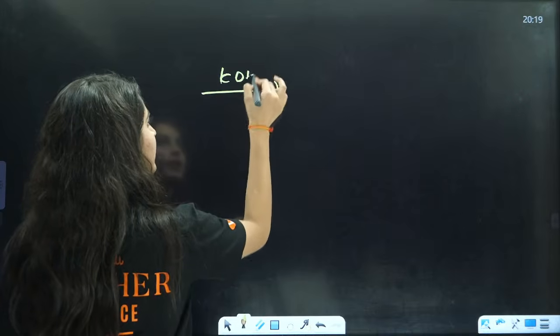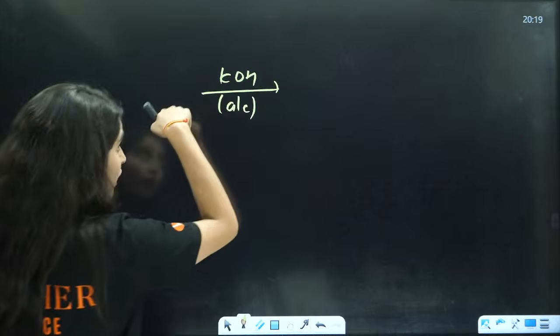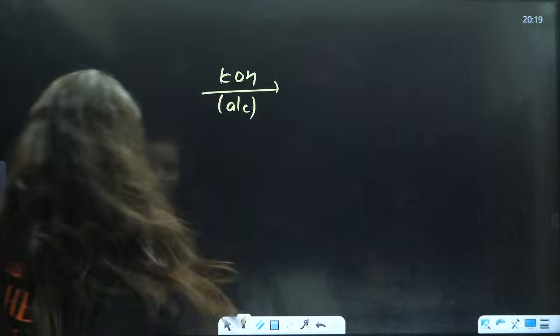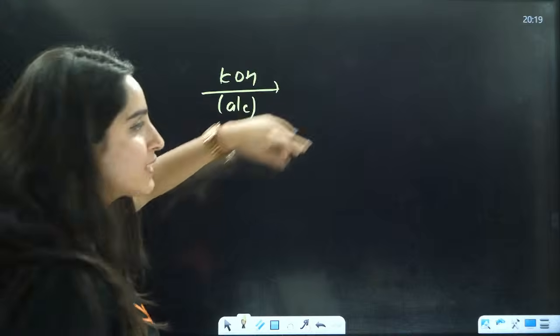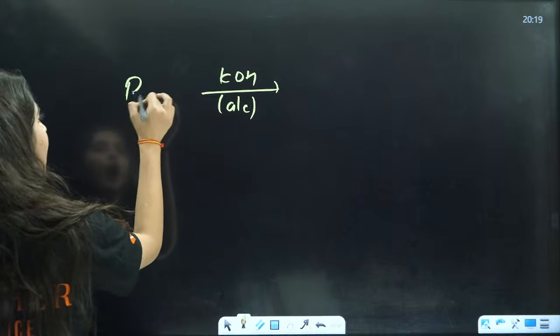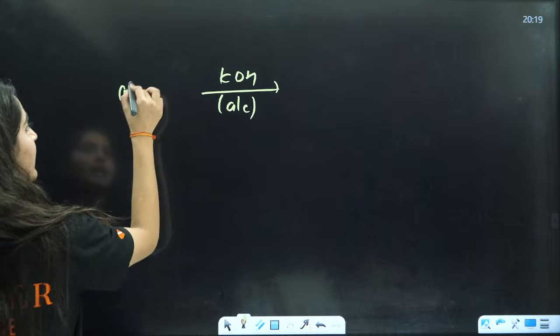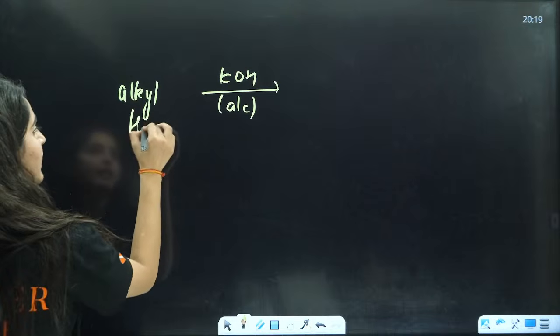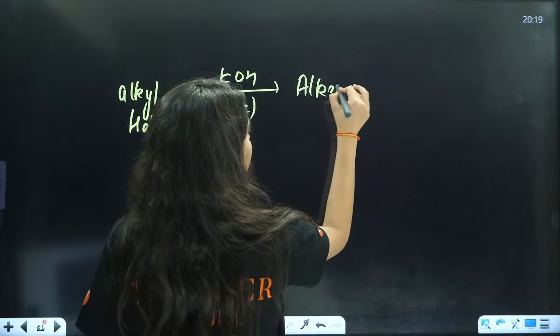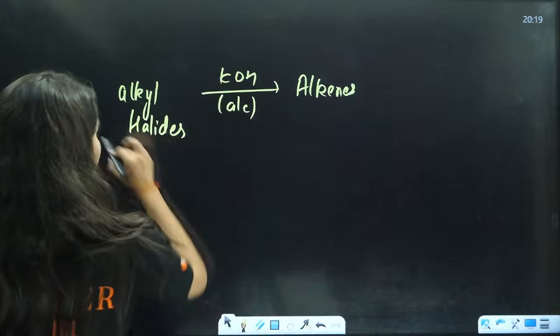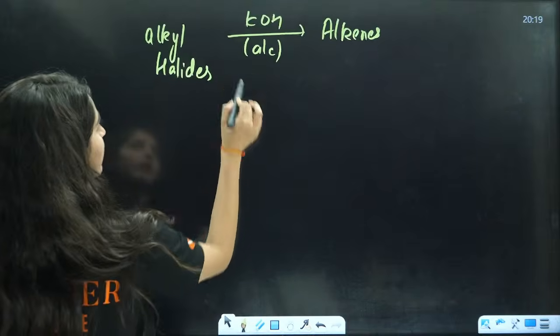Alcoholic KOH is not for alcohols to alkenes, that is for alkyl halides to alkenes. That is, if you have RX, alkyl halides, and you want to convert them into alkenes, then you use alcoholic KOH. Not here, my bad.